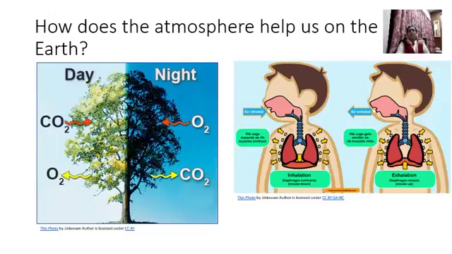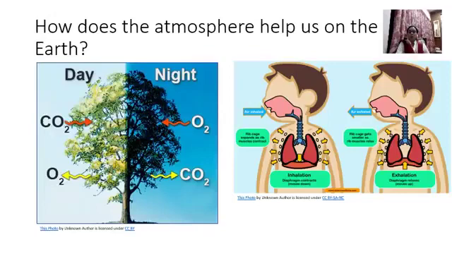Now see the picture of a human being. Human beings breathe in oxygen. Oxygen is 20% in the atmosphere, as I have already told you. So human beings breathe in oxygen and they exhale, which means to breathe out, and inhale means to breathe in. Human beings breathe out carbon dioxide.